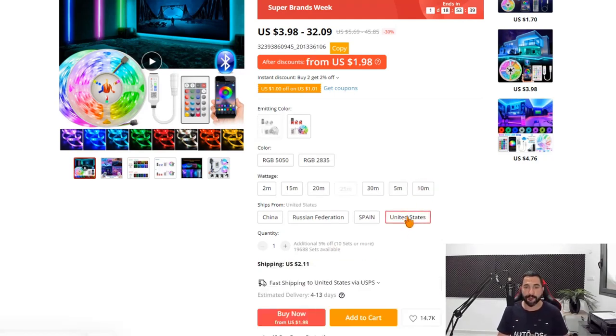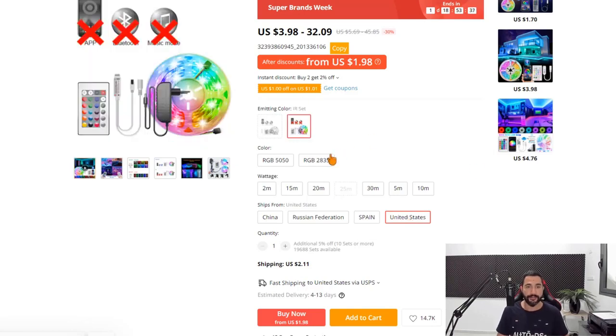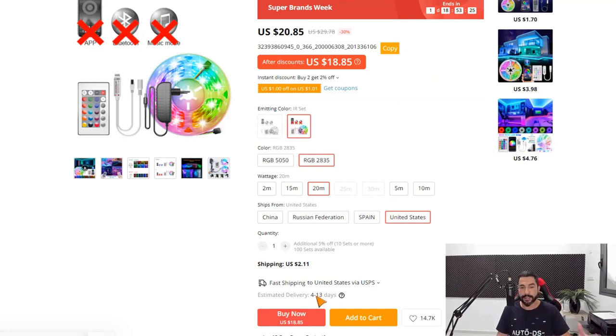For this example, if I choose the US warehouse, choose my variation, choose my color, choose my wattage, I'll get my final price. Estimated delivery time should take about a week, and it will be with USPS, which means real tracking information that eBay will be able to track and confirm that the product arrived at its destination to your buyer. So keep in mind that there are multiple warehouses. You need to choose the right one for your customers.